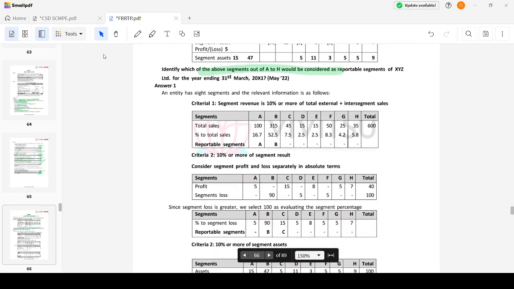So, percentage of total sales, if I take only greater than 10 percent, with respect to segment revenue, only A and B will be the reportable segments.